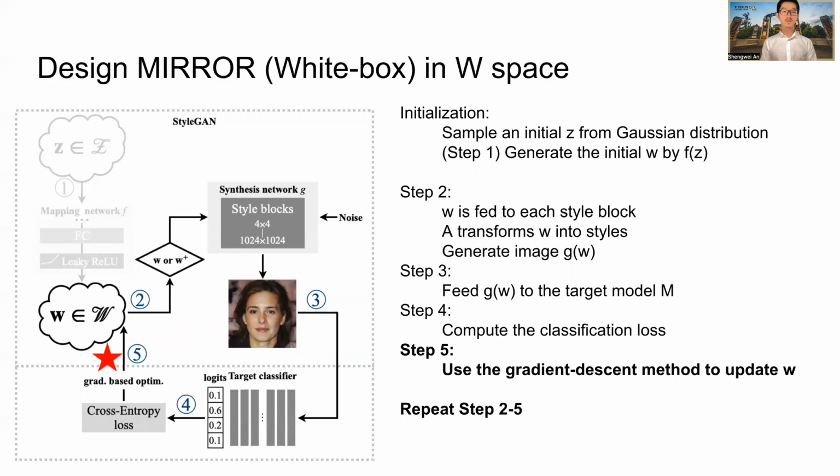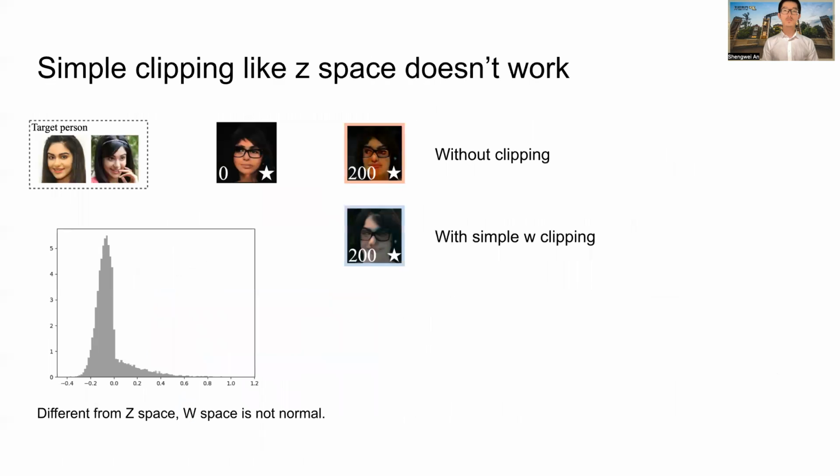So the difference here is that in step 5, we go back to the W space instead of the Z space and then repeat step 2 to 5. Although optimization in W space gives better results than Z space, the image quality is still not satisfying. If we apply similar clipping as we did for the Z space, it does not give much improvement. The reason is that W space is not normal. Hence, the simple clipping cannot work.